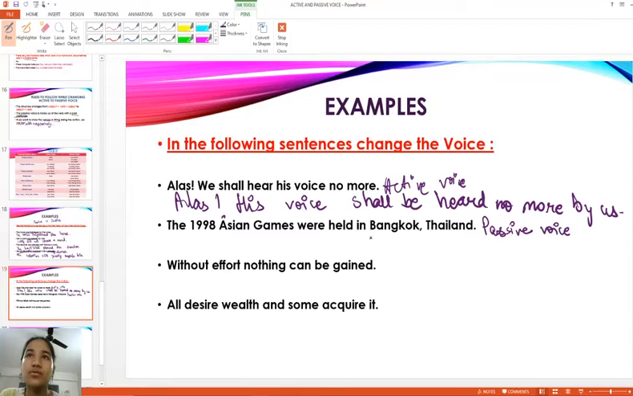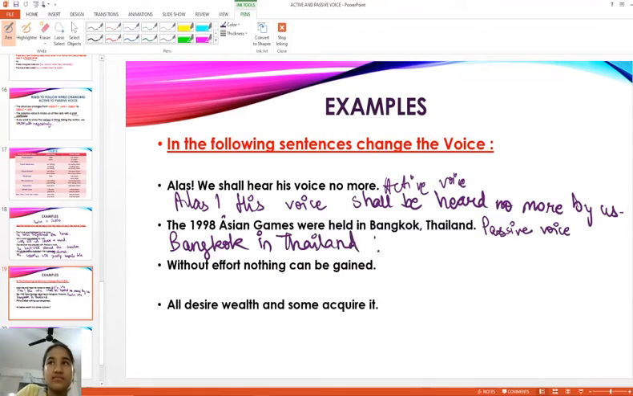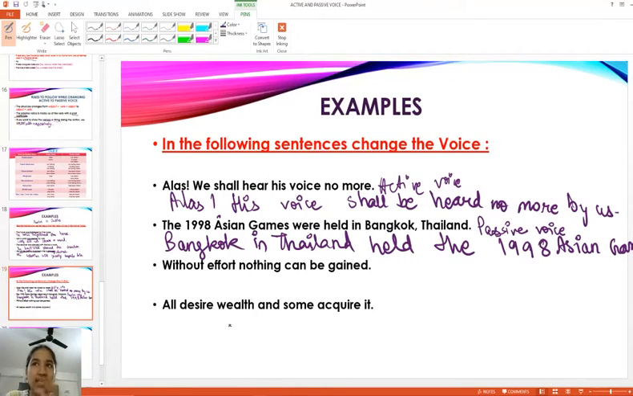So what are we going to do? Asian Games were held in Thailand. Bangkok in Thailand held the 1998 Asian Games. Bangkok in Thailand held, were held, you see it's held, the 1998 Asian Games.